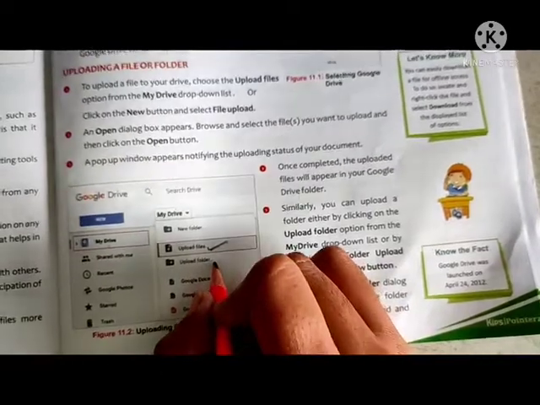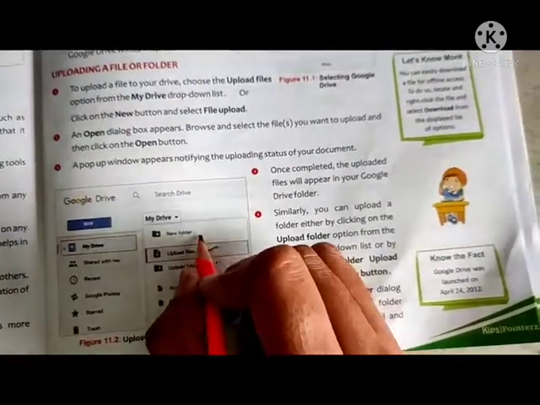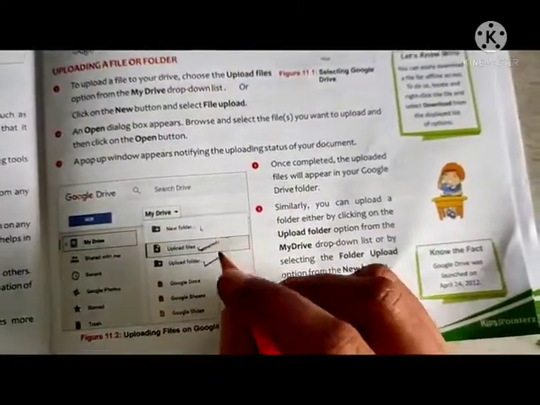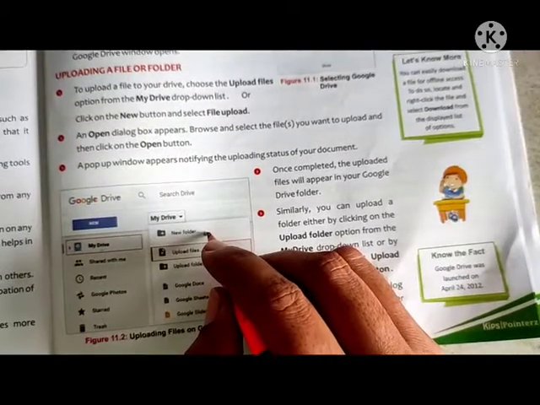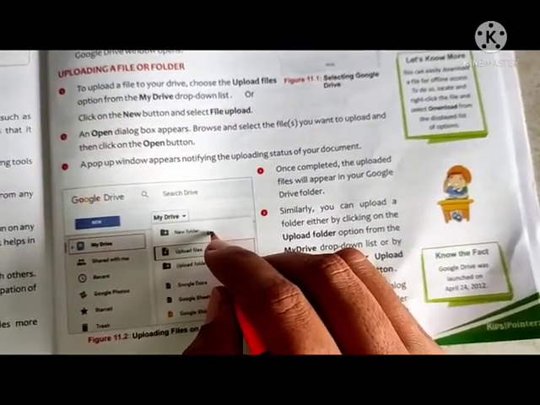If we want to upload a folder, then we have to click on upload folder. We can also choose a new folder, and inside that the dialog box is opened. The folder which is selected by us is uploaded online.